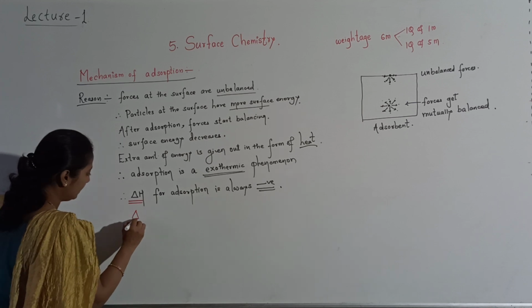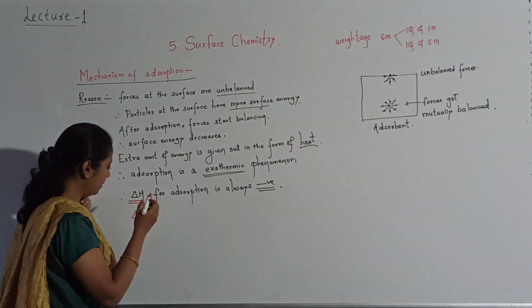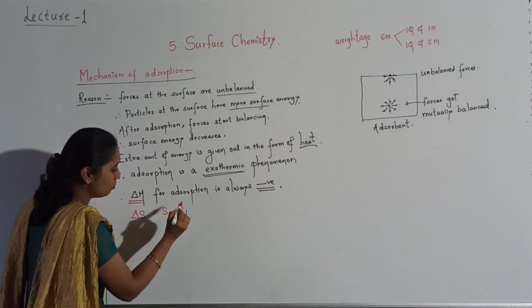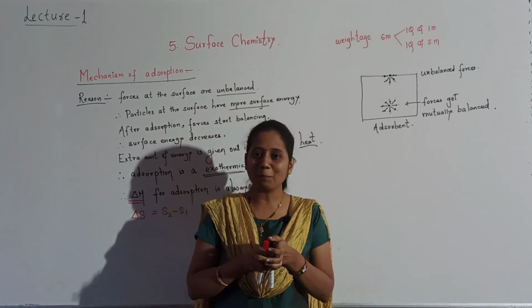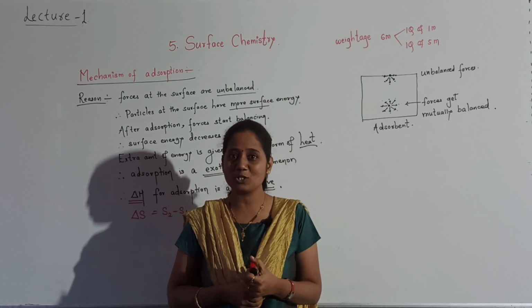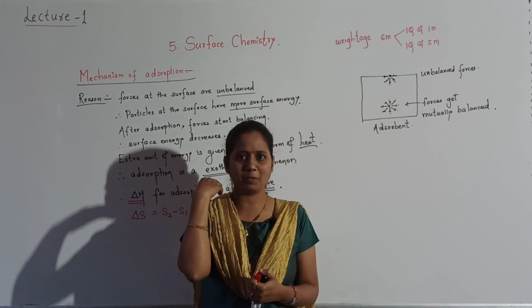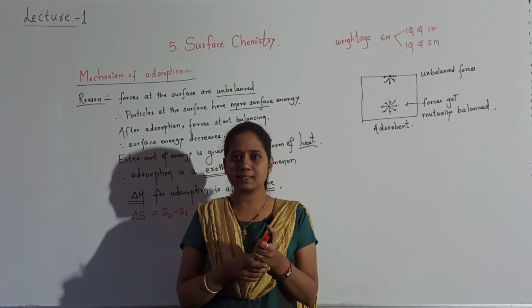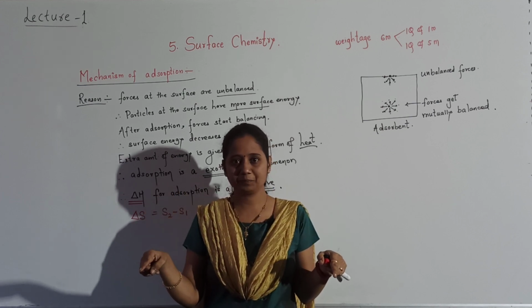Negative. Delta S. What is delta S? Change in entropy. Everybody, in first PUC we have seen delta S means S2 minus S1. S means what? Entropy. Entropy means what? Measure of disorderness, measure of randomness is called entropy. What happens to entropy after adsorption? Can you guess, students? Let us imagine an adsorbent is there.